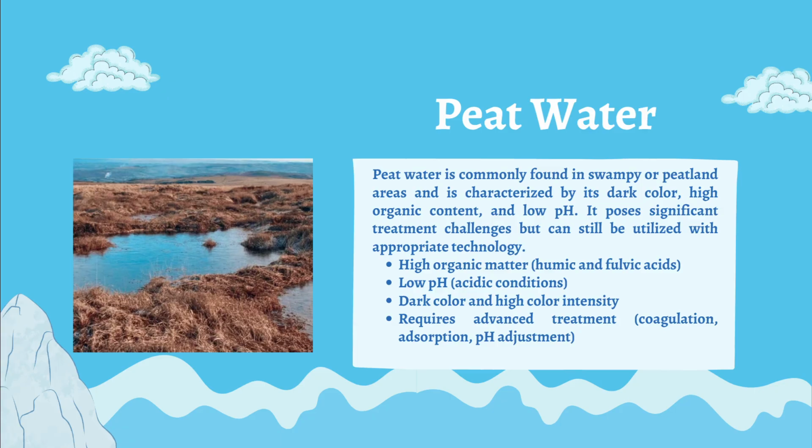Next is the peat water. Peat water is commonly found in swamp or peatland areas and is characterized by its dark color, high organic content, and low pH. It poses significant treatment challenges but can still be utilized with appropriate technology.